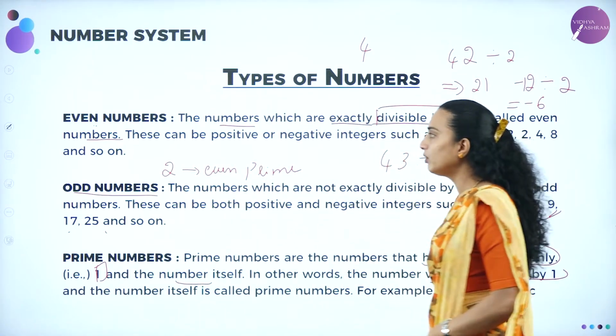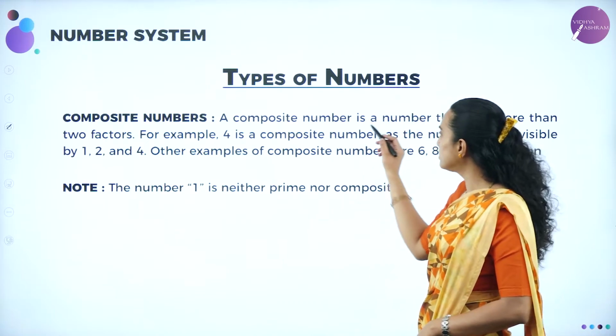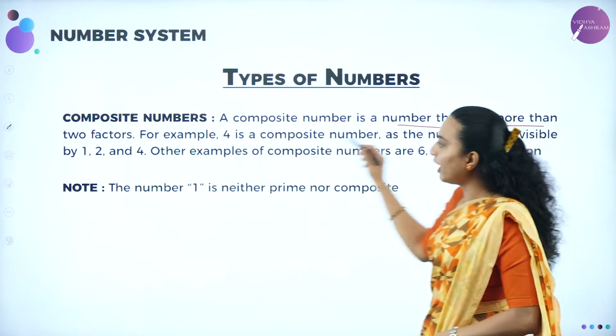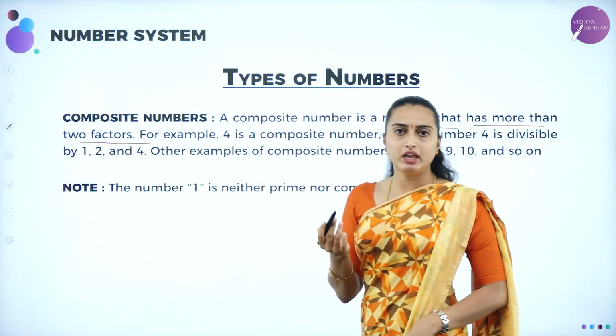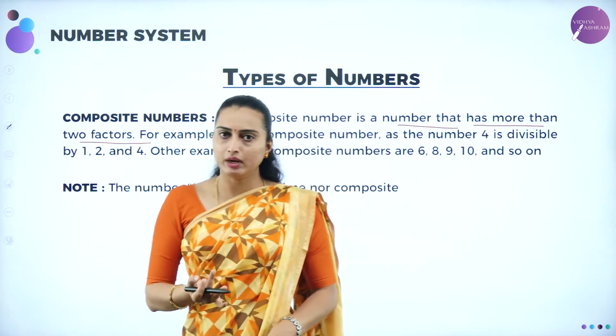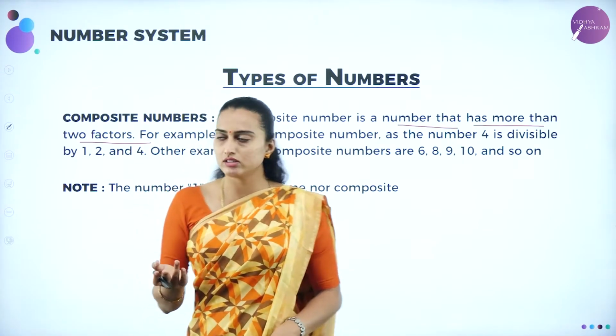Next we'll be moving on to the composite number. What do you mean by a composite number? It is a number that has more than 2 factors. As I told you, 4 has 1 as a factor. It can be multiplied by 1, and 2 into 2 is 4, 4 into 1 is 4. Correct? So like that.